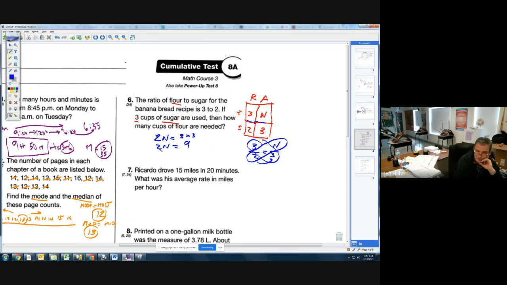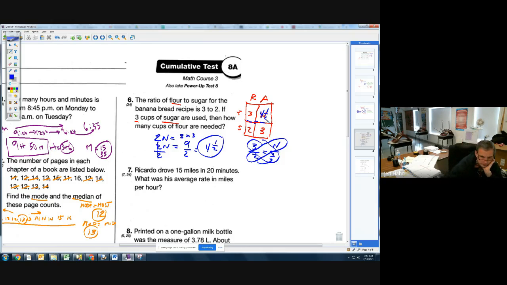To figure that out, you do the opposite, solving equations. I divide by 2, divide by 2, and that's my answer. 9 divided by 2 is 4 1/2. You would need 4 1/2 cups of flour if you're following that recipe.